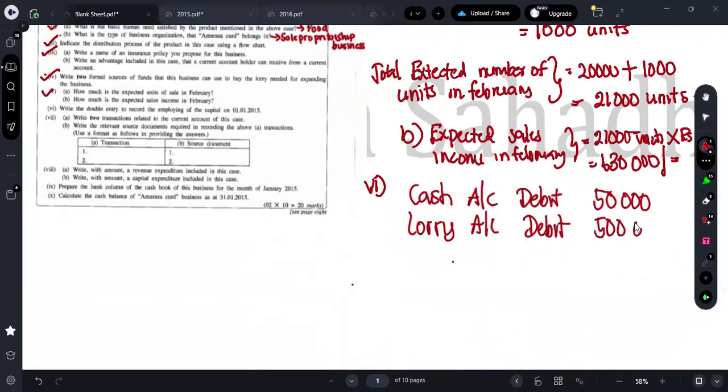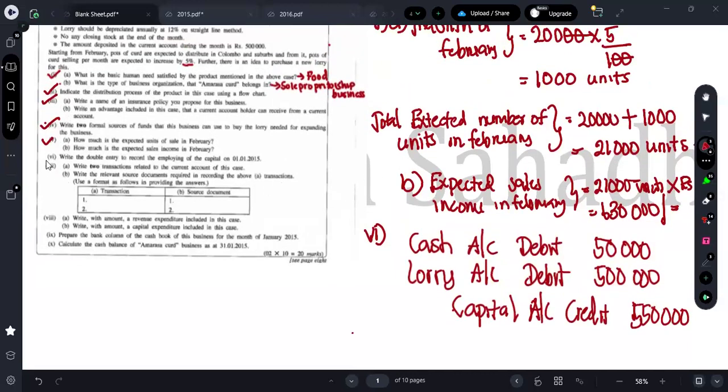Both of it came from where? The owner, right? Which means it is capital. So in total, what will we be crediting? The capital account will be credited by 550,000. Okay. So that is the answer for the sixth question.